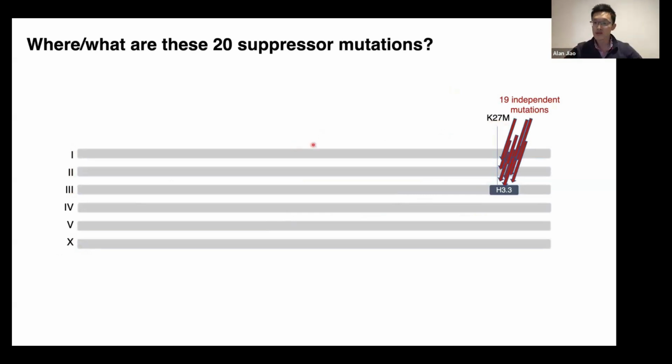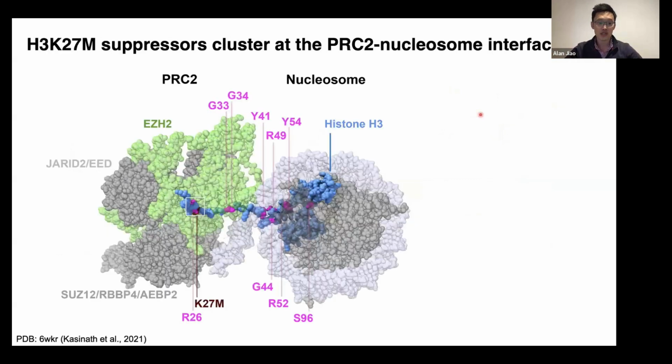If we look at where these mutations sit on the cryo-EM structure of PRC2 bound to the nucleosome, where histone H3 is shown in blue and the suppressor mutations are shown in pink, what we see is that even though this was a genome-wide screen, most of our suppressors clustered within this 30-ish amino acid region at the PRC2 nucleosome interface.